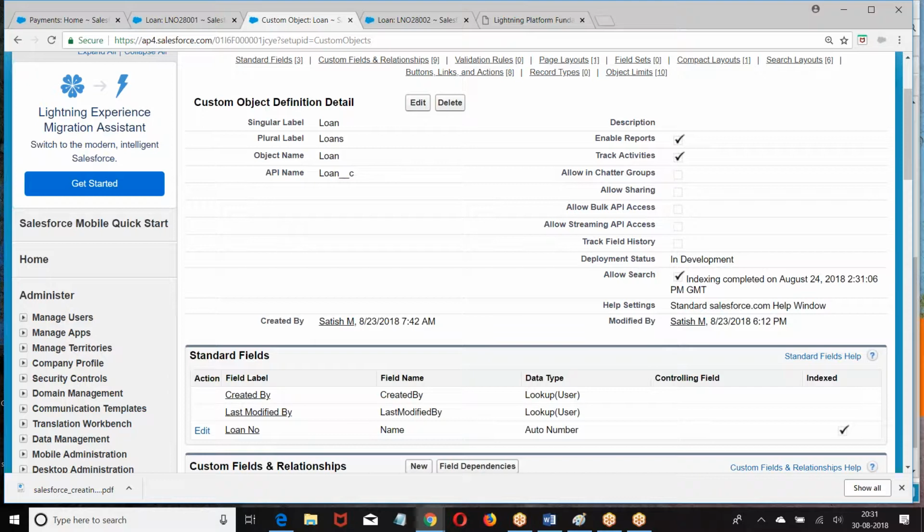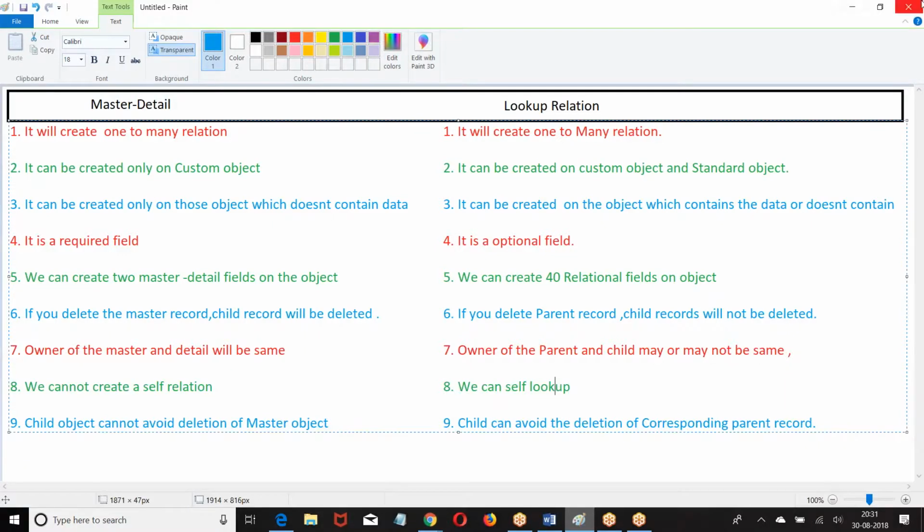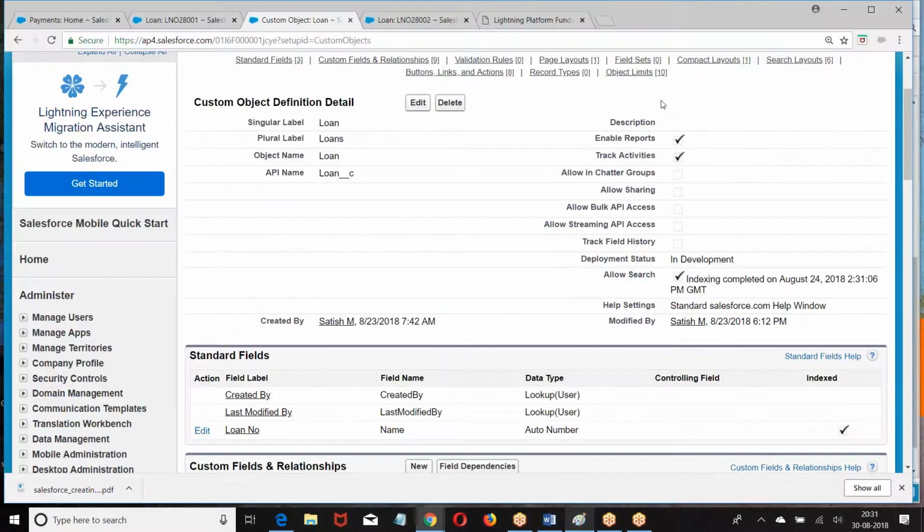So I created the same thing, custom objects: candidate, position, and hiring manager. If I delete the position, which is the master one, and candidate is the child one, then the candidate will be deleted. Can you make it simple?